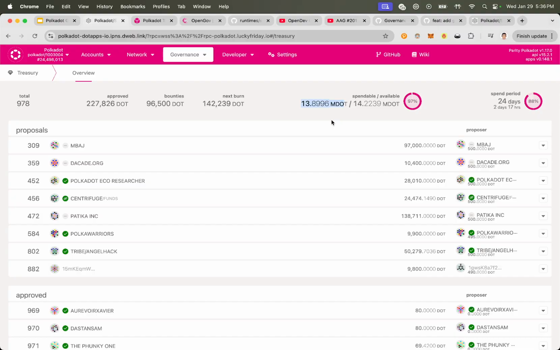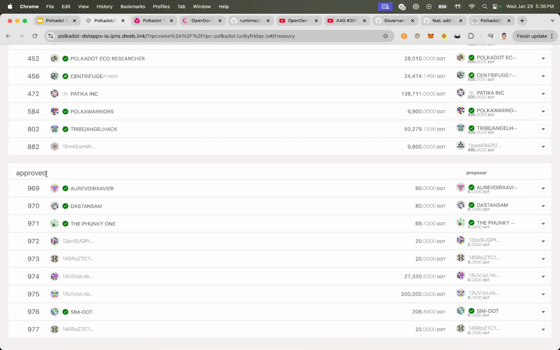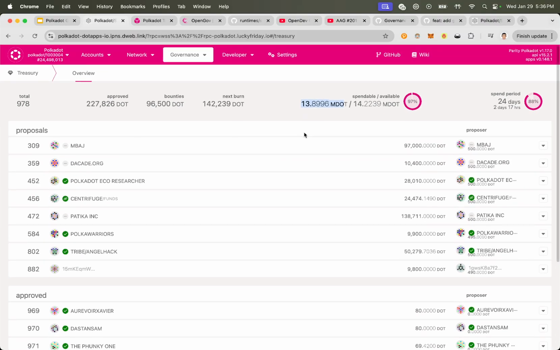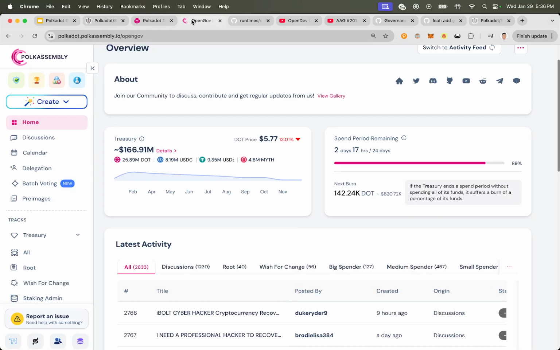And this gets used to pay out whatever proposal got approved. The thing is that if all of this does not get spent, then there will be a next burn period and this amount will be burnt. If all of this gets spent, then this will not get burnt. Usually this gets burnt, that amount of DOT. So let's go back here to Polkassembly. So we have a treasury. That's pretty cool, right? It's an on-chain treasury, and it's got different tokens, which is really cool as well.